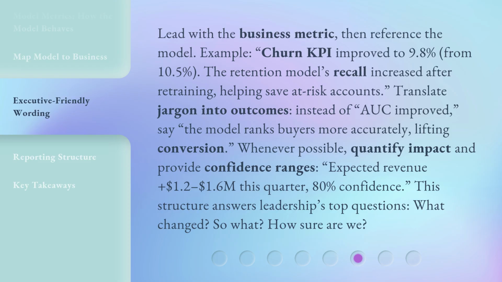Whenever possible, quantify impact and provide confidence ranges. Expected revenue plus $1.2 to $1.6 million this quarter, 80% confidence. This structure answers leadership's top questions. What changed? So what? How sure are we?